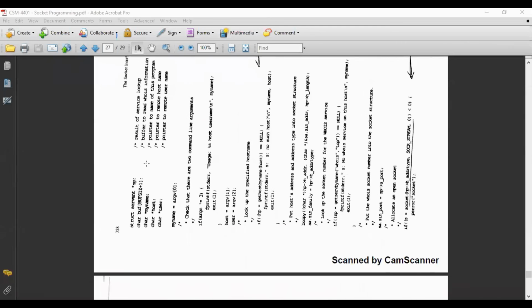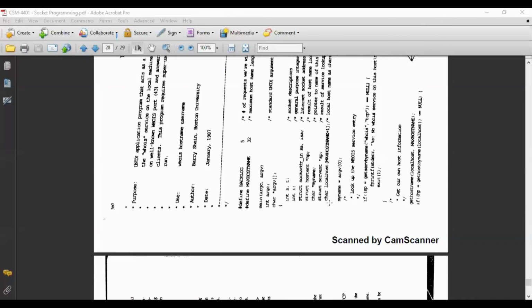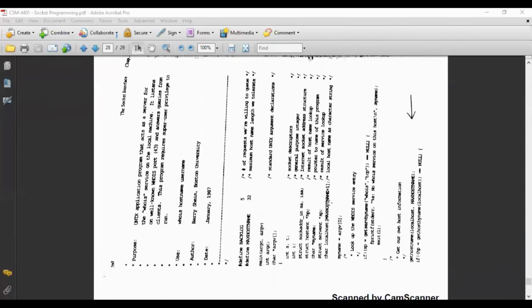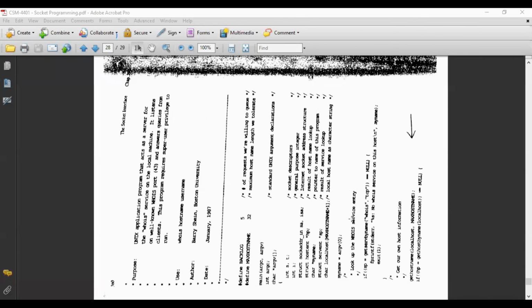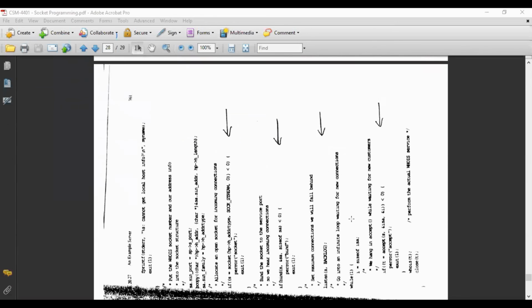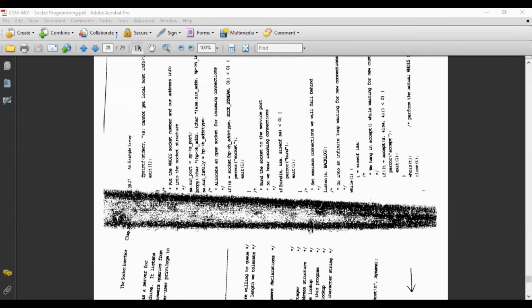So here is an example of a client program and a server program written in C. It is very easy. You can go through these program listings. Look at how to create a socket and how to bind the socket.